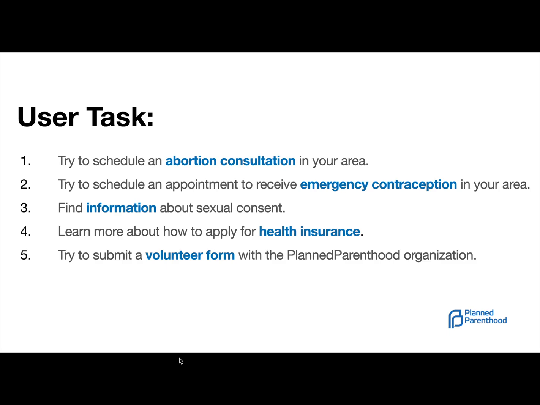The reason why these tasks were important was because before I did any user research with the sample group, I did a short survey of just a few subjects between 18 and 24 and asked what kind of services they would be looking for if they were on the site. And these were questions and tasks that were curated out of those results.